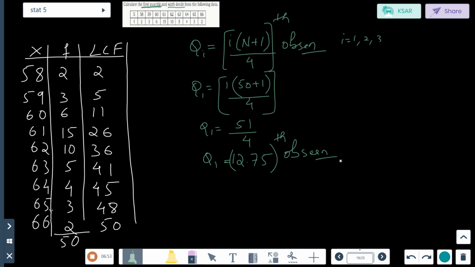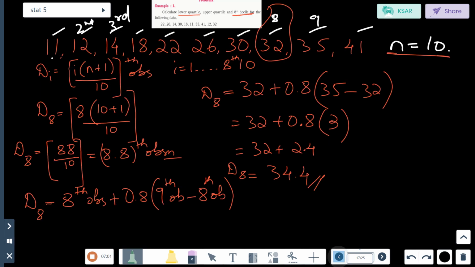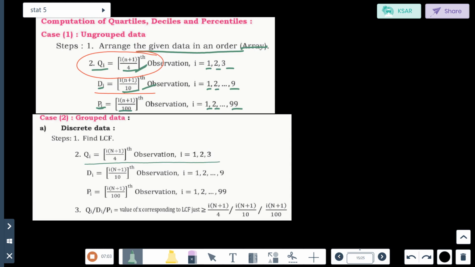Now, where is the 12.75th observation? In the LCF column, you see there is 11, but 11 is smaller. What we have to find out: the value of Qi, Di, Pi is equal to the value of x corresponding to the LCF just greater than or equal to this, this or this. If we are calculating quartile, then this.